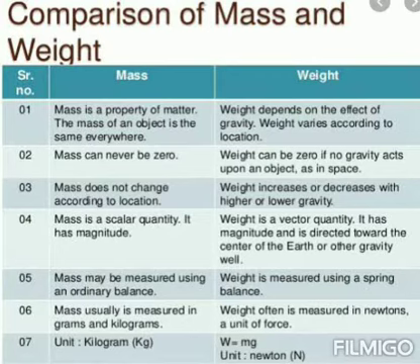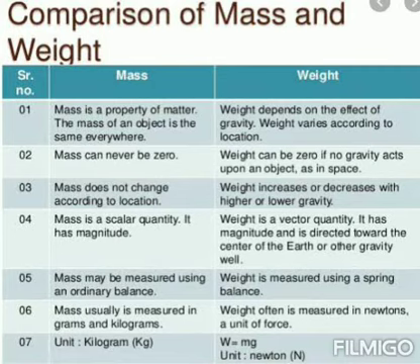And the next one, the mass unit is kilogram. That is specifically the SI unit, I write as the 7th point. Mass unit is kilogram, and weight unit is Newton. So the weight formula: mass is represented by M, and weight is W. So W is equal to mg, M into G. G is acceleration due to gravity, M is mass. So mass into acceleration due to gravity. It is like F is equal to ma. Since the force unit is Newton, we can use it for weight also. So weight unit is also Newton.